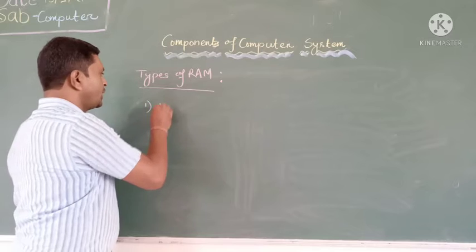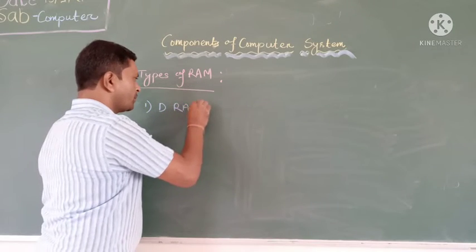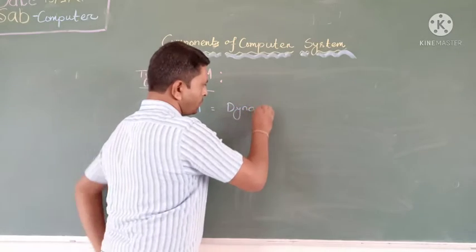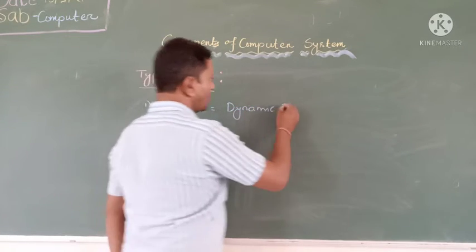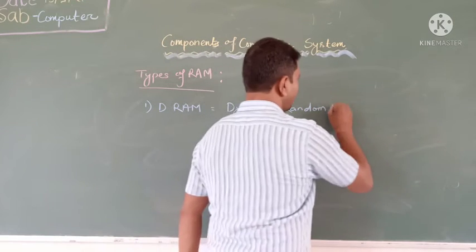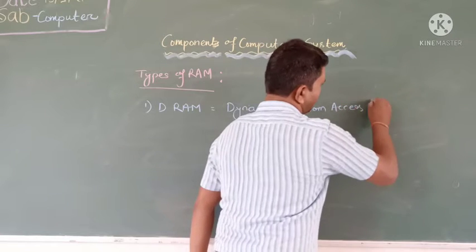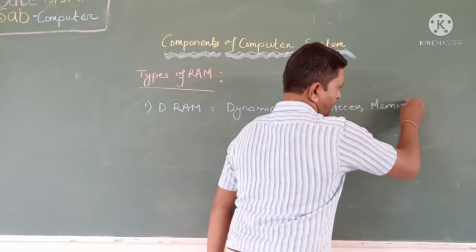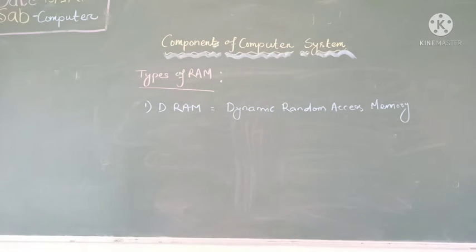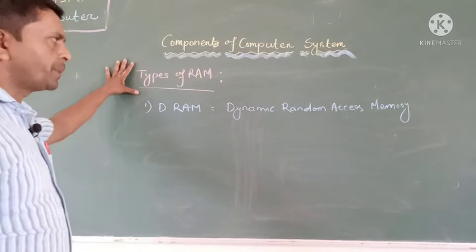The first is DRAM, or it is called dynamic RAM. RAM means random access memory. DRAM, dynamic random access memory, also stores data. As you know, in RAM the data stored is temporary.